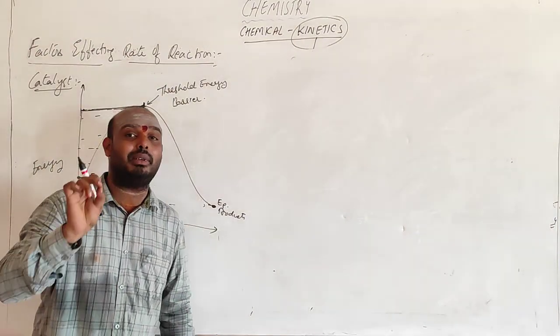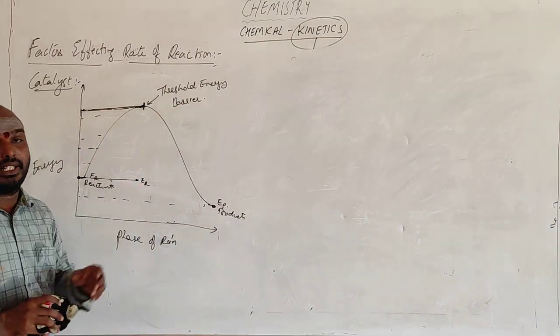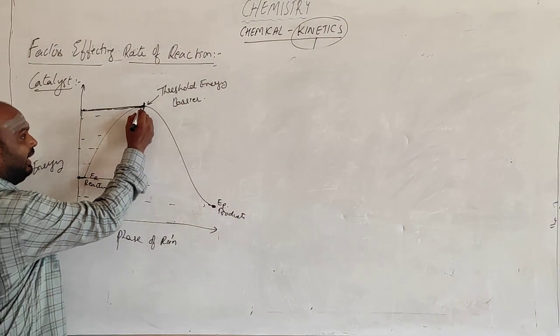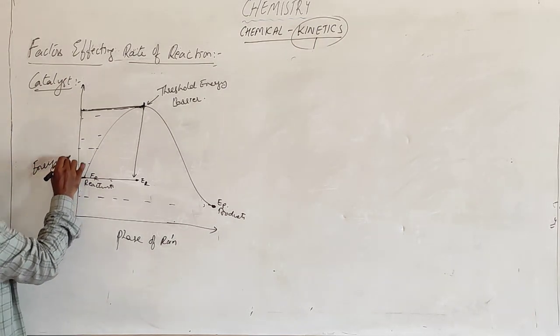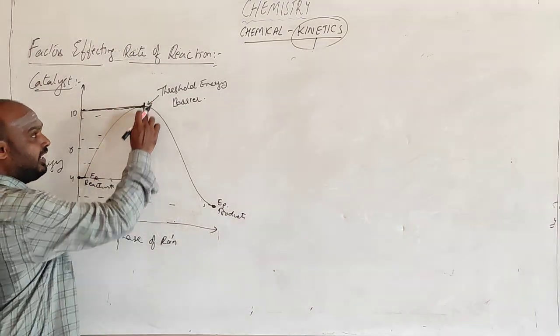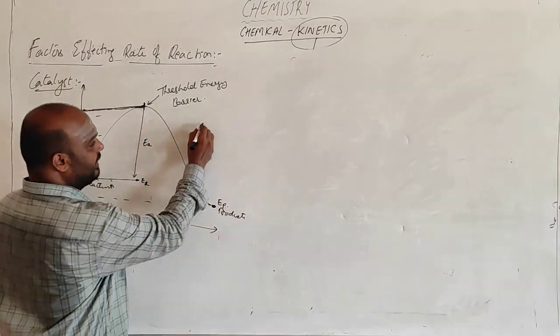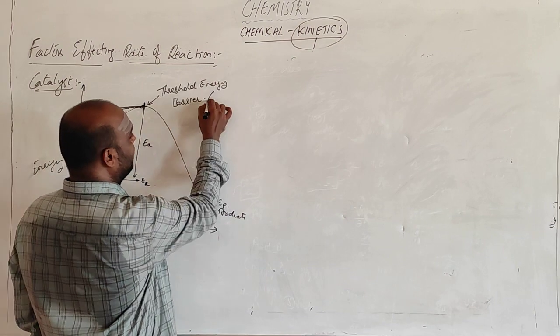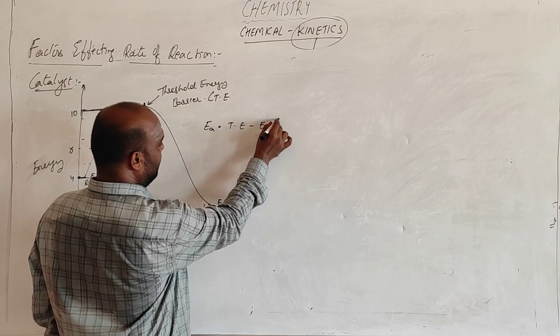The minimum energy required for the reactant to get converted to product is called threshold energy. Let me take this as 4, this as 6 and this as 10. This difference in energy is called activation energy. So activation energy is threshold energy minus energy of reactants.